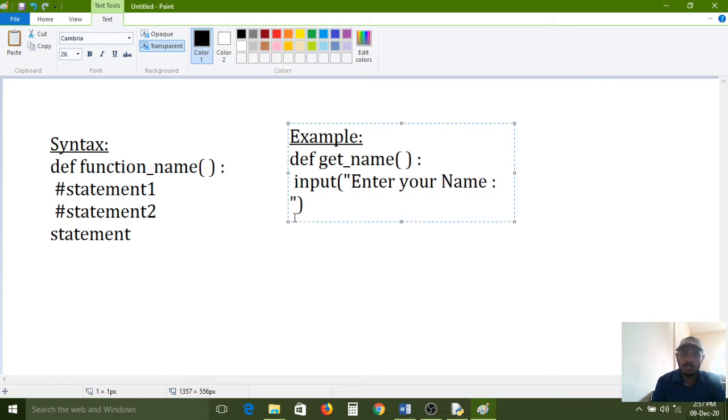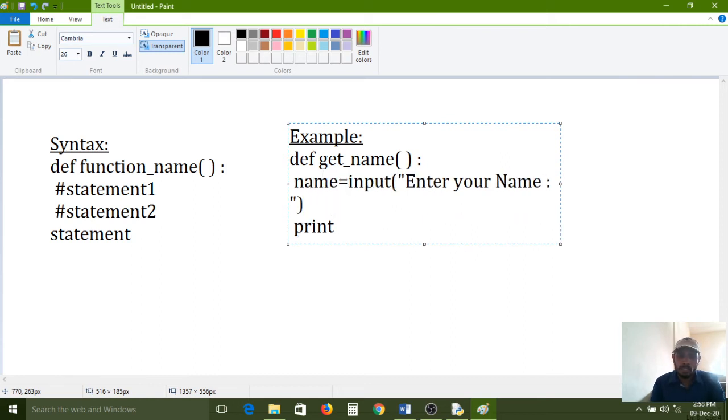I am closing the double quotes, and print that name. After reading this input, one variable is required, so I am introducing the name variable here. Don't confuse. And this line also belongs to the function, so that's why I am giving this space also. All of you carefully observe. Print function, name is colon, space name. If you write like this, this is the declaration.